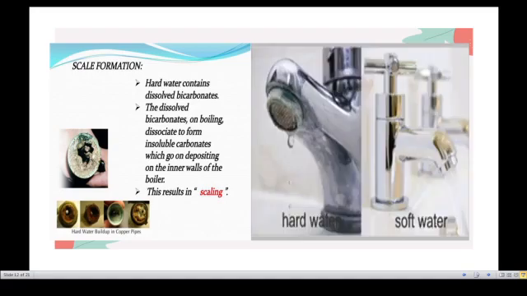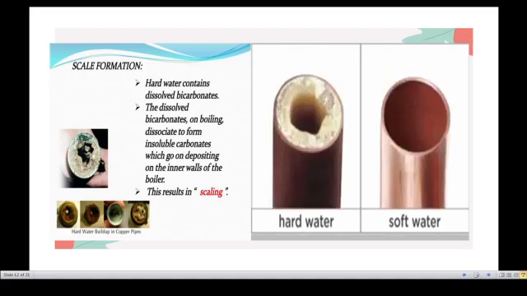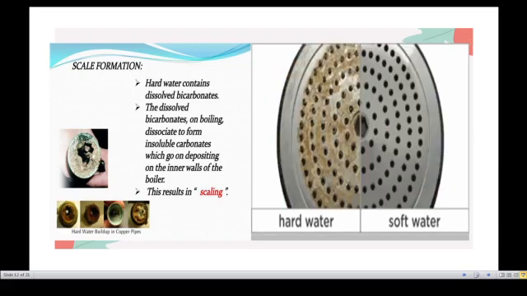Hard water contains dissolved bicarbonates. It may be calcium bicarbonate or magnesium bicarbonate. The dissolved bicarbonates on boiling dissociate to form insoluble carbonates, which go on depositing on the inner walls of the boiler. See, look at the picture. This results in scaling.